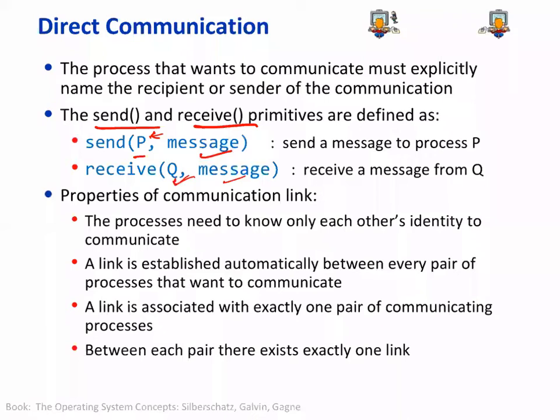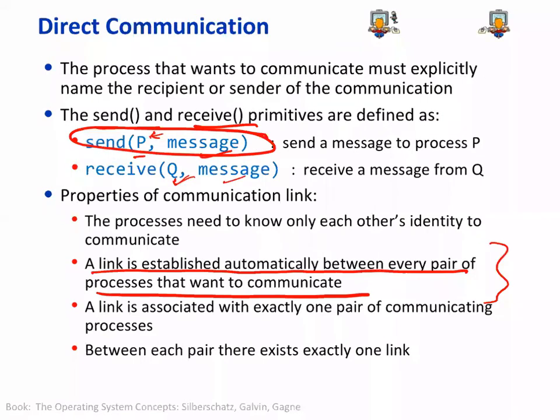So now a link is established automatically between a pair of processes that want to communicate. This is the responsibility of the OS. How it sends from P to Q is left to the OS, because what we are talking about right now is very top level, these being the primitives available to user processes. If you are interested, we can go into details of Linux and see.